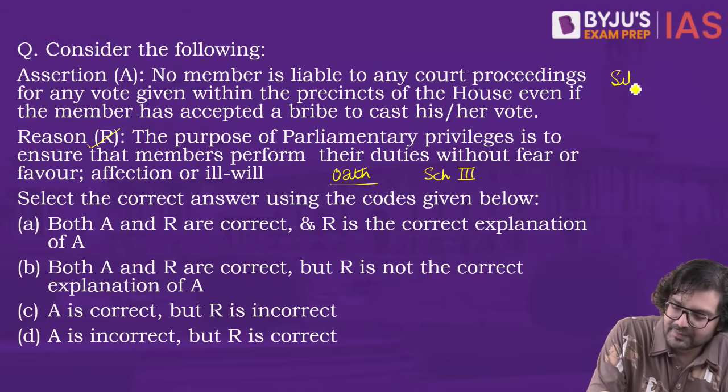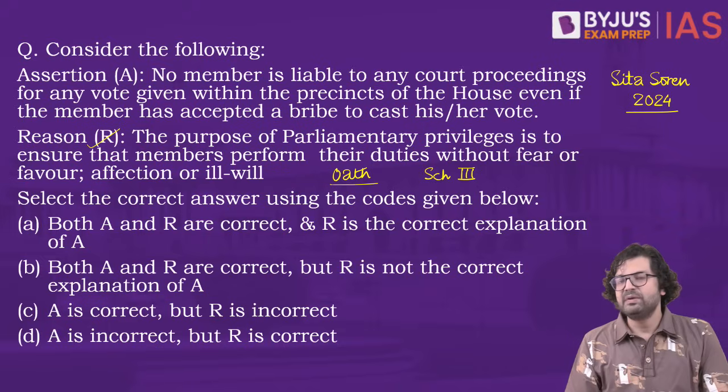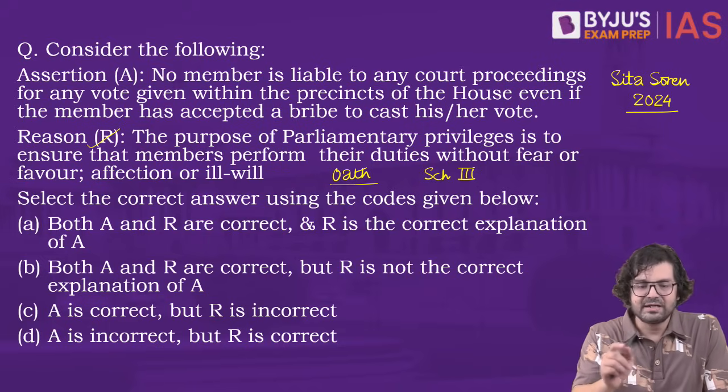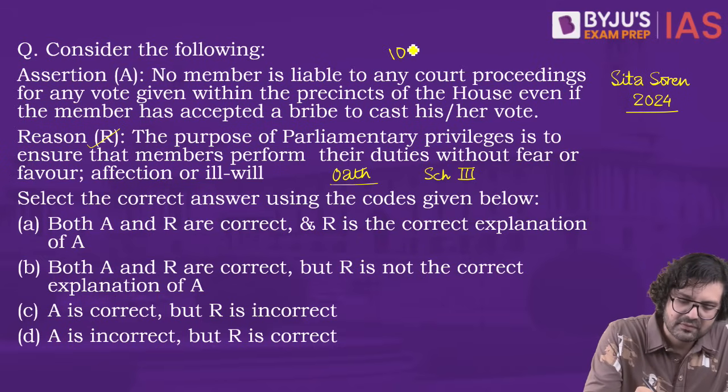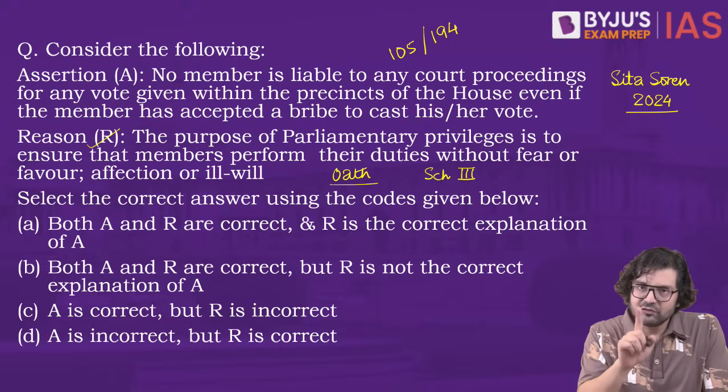Recently, there was a judgment, the Sita Soren case of 2024. In this judgment, the Supreme Court said that there is no immunity given under Article 105, Clause 2 or Article 194 for the state legislators in case of bribery.